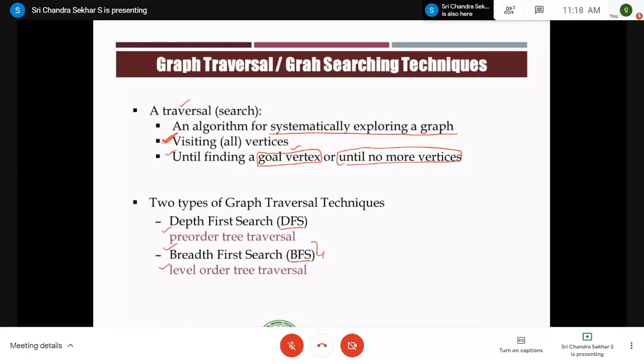This particular point is very important, as you may be asked a question like, what is the other name for BFS? Or if in a given tree or graph all the vertices are traversed in a BFS manner, what can it be called by another name? Therefore, the other name for breadth first search is level order tree traversal.